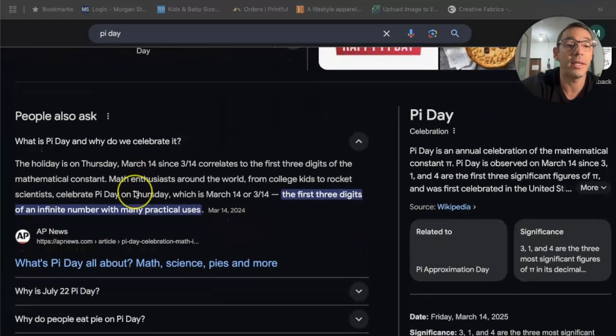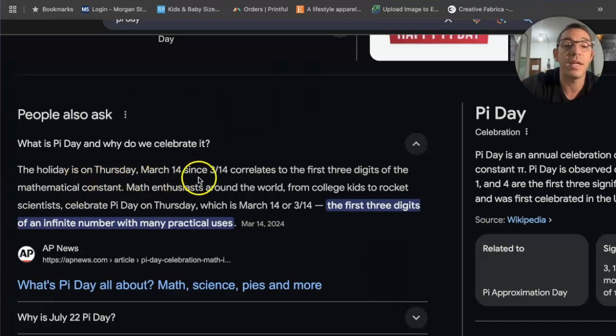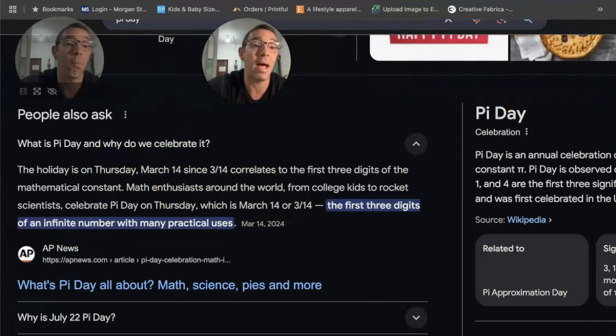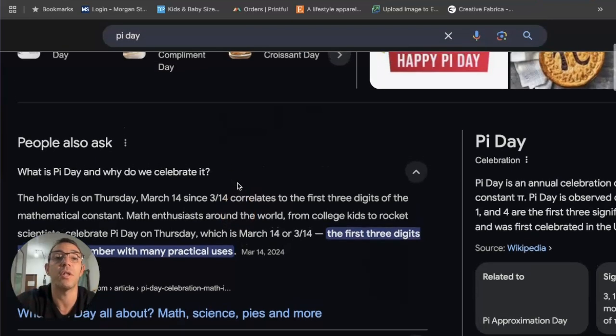Now, if you don't know what Pi Day is, let me just show you real quick. This holiday is on March 14th, since 3/14 correlates to the first 3 digits of the mathematical constant. Math enthusiasts around the world, from college kids to rocket scientists, celebrate Pi Day on March 14th, the first 3 digits of an infinite number with many practical uses. So this is more for teachers, math teachers, science teachers, math nerds, things like that. It's basically the first 3 digits of the number pi, which is 3.14. So those are the type of keywords you want to use in your listings.